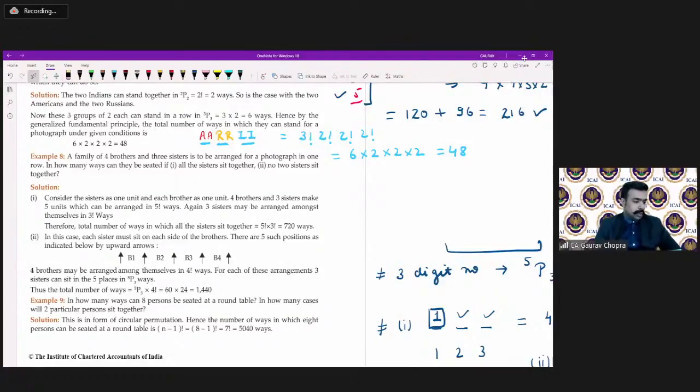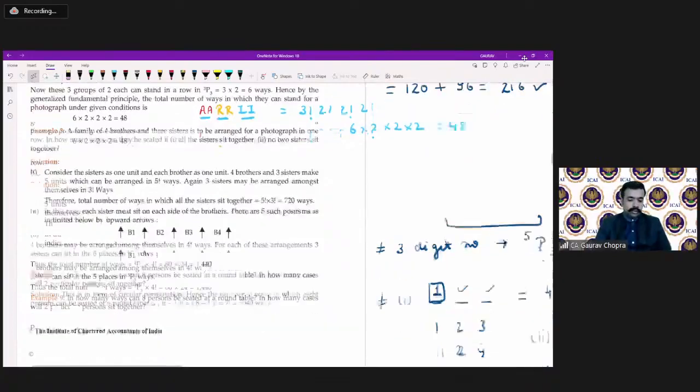Okay, somebody is asking about the addition. Tejas UK is asking why we added 120 and 96 in the previous question. We are finding the total number of cases. We made 4-digit numbers, this many, and 5-digit numbers, this many. Then in totality, how many numbers are greater than 2000? We calculated 4-digit, we calculated 5-digit, then we simply add them, and in total this many are the cases. There is no need to multiply them, right?